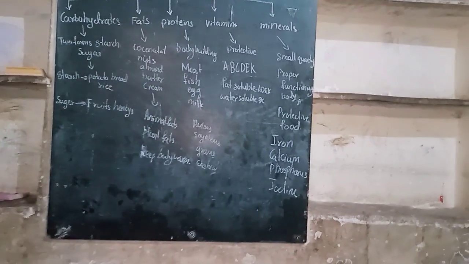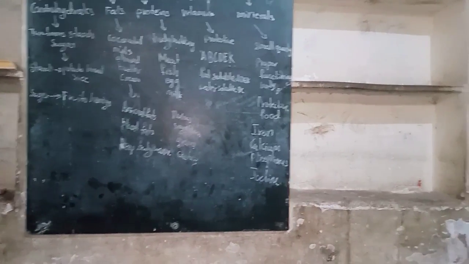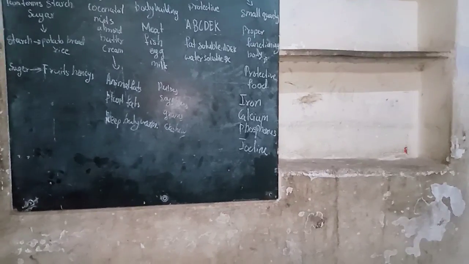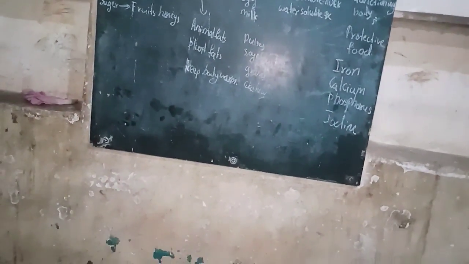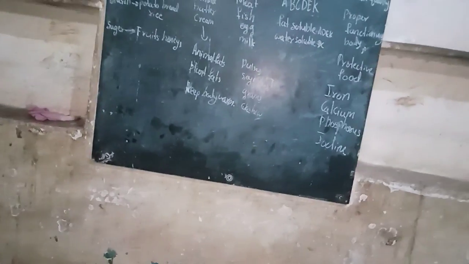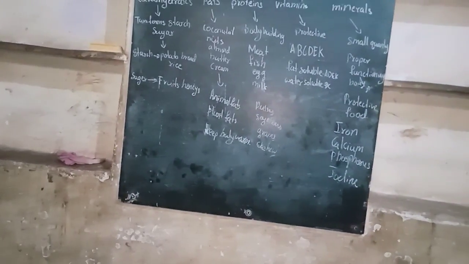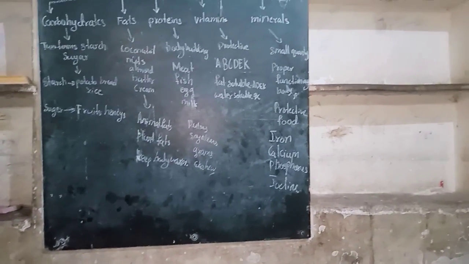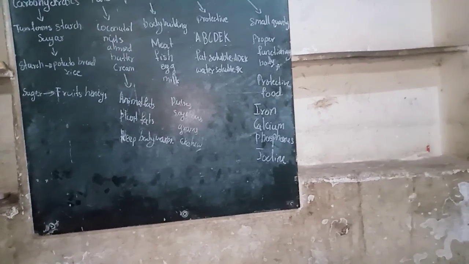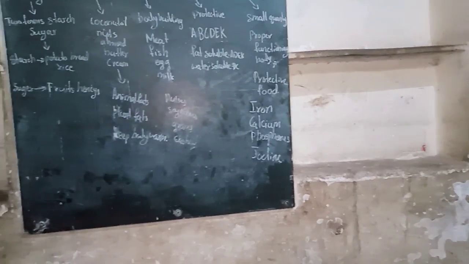Just see types of components of food. Our food consists of many substances which we can't see, but they are helpful for our body. These substances are called nutrients. Nutrients are 5 types: carbohydrates, fats, proteins, vitamins and minerals.